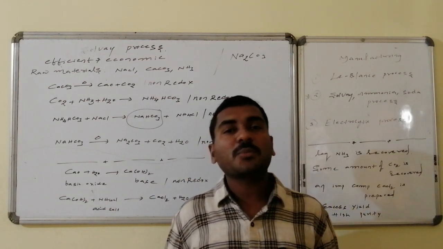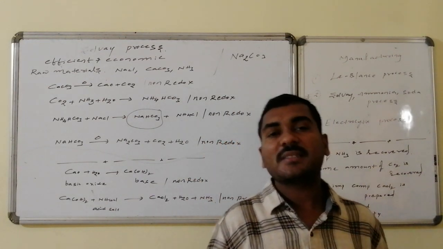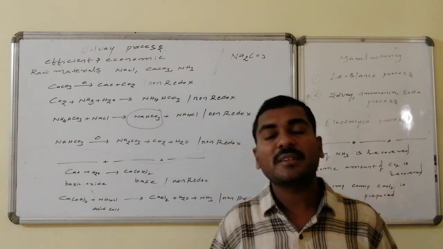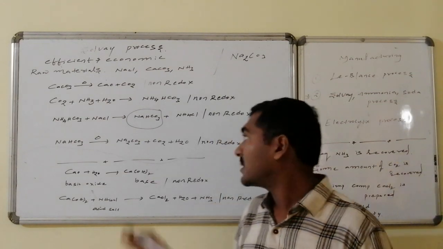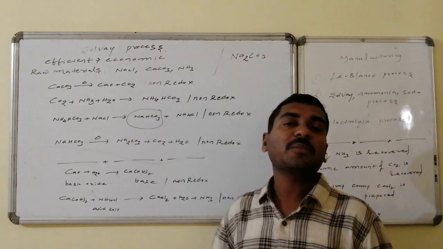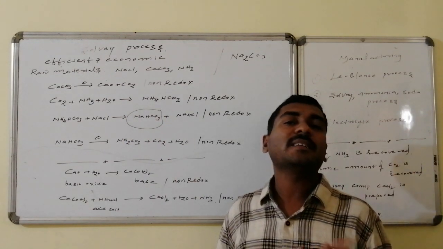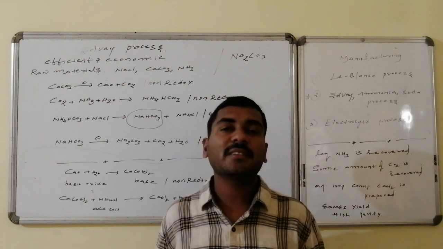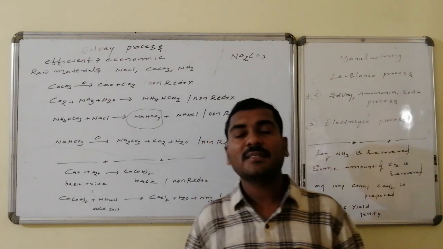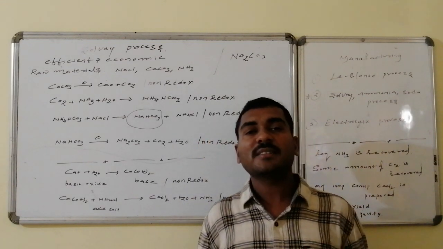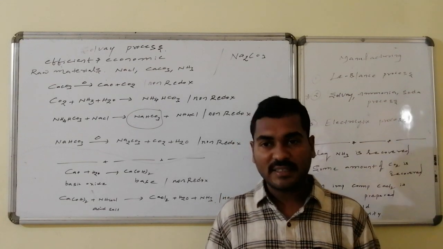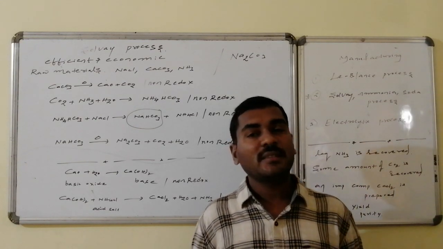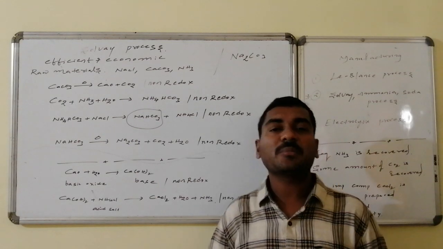In the same way, if I want to prepare potassium bicarbonate and potassium carbonate, that becomes difficult, because the potassium bicarbonate formed here has excess solubility. A lot of it remains in the solution in soluble form. Thus solid extraction becomes difficult, thereby the heating at the second step becomes difficult.